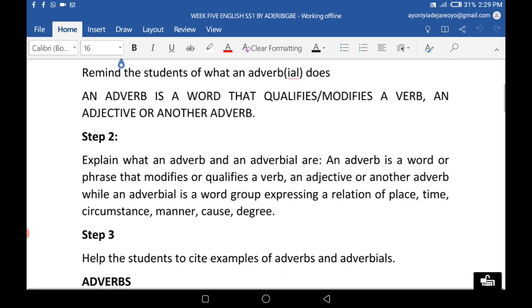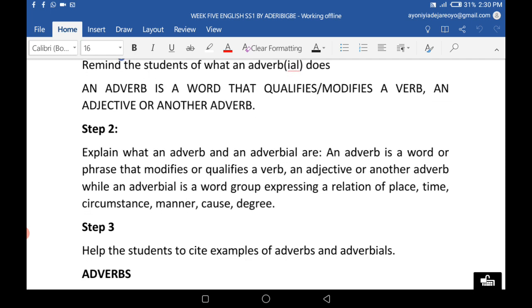Now, when we say an adverb qualifies or modifies a verb, what does an adverbial now do? An adverbial does the same thing as an adverb. Yes, that is right. You heard me right. An adverbial does the same thing, just like an adverb. It qualifies a verb, an adjective, or another adverb. There is no hard and fast rule about it.